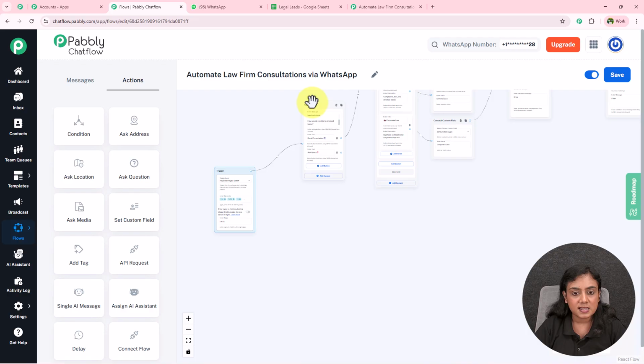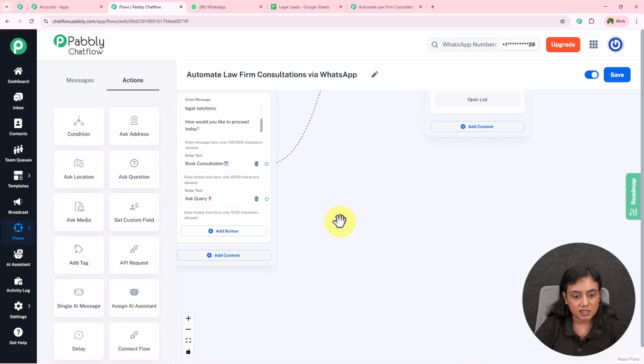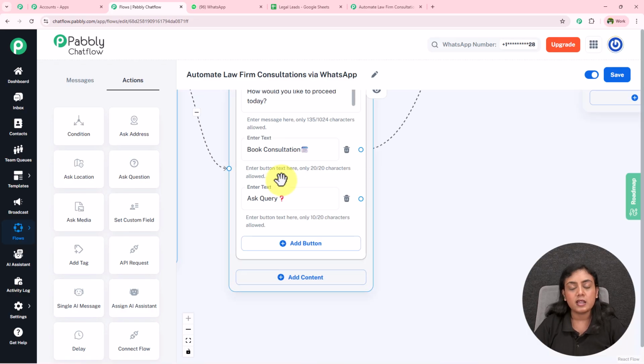Now I have the second button over here as well, that is for ask query. Now over here what I want is to ask the query that this person, the lead, has and collect it, and if they want to book a consultation after their query, then they can simply book it through this first button that we have.